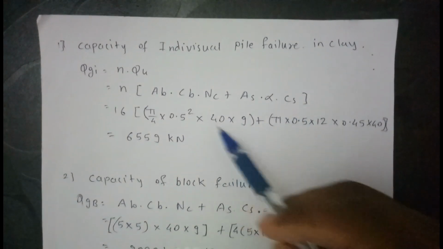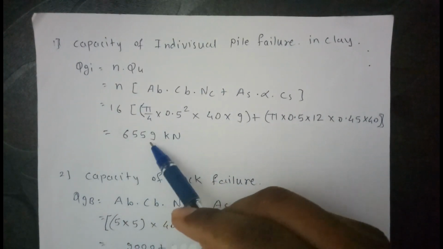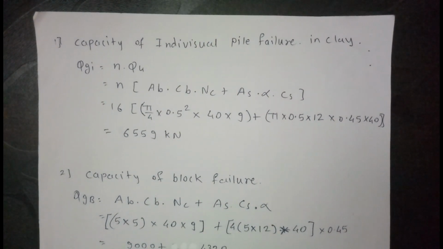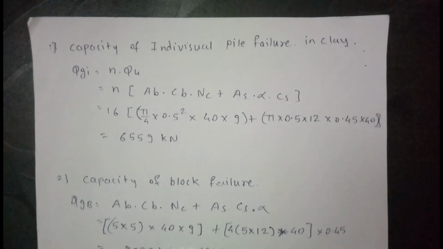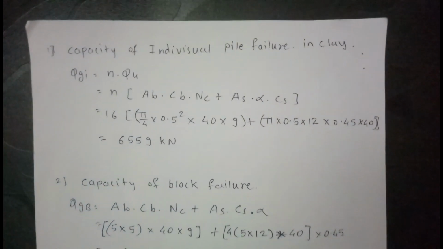Cohesion is same at the base and at the skin. So this gives us 6559 kilonewton. So capacity of all the piles is 6559 kilonewton.